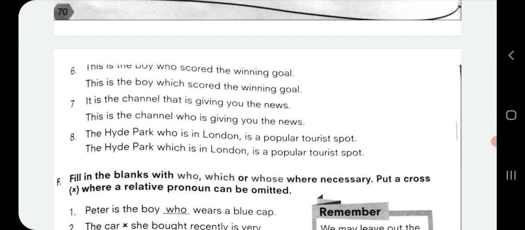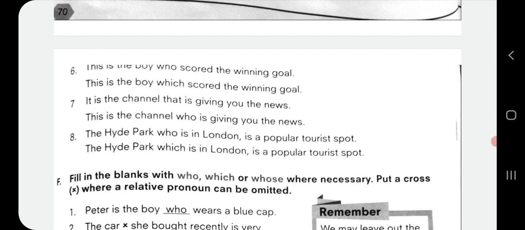Seventh one, it is the channel that is giving you the news. This is the channel who is giving you the news. So channel is something non-living. So we will not refer to it with the word who. That's why the second sentence is wrong and first is correct again.